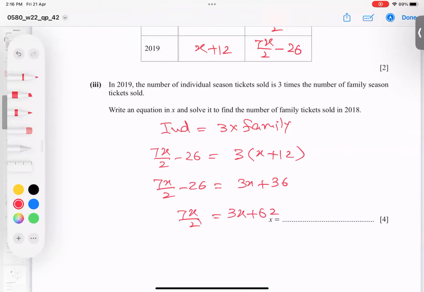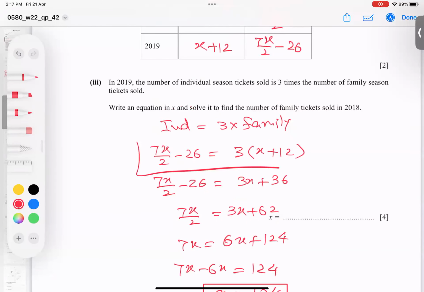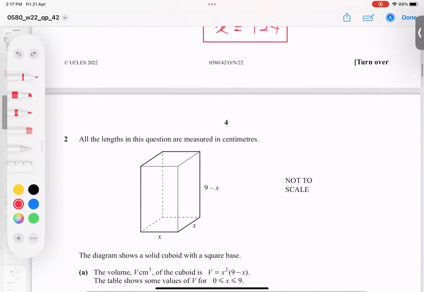Now I can multiply by 2 there. So 7X equals 6X, 2 into 3 is 6X, and 2 twos are 4, 2 sixes are 12, and it comes here as 124. Subtract, so 7X minus 6X equals 124. So X is 124. Alhamdulillah. First he said make the equation, so this is this part. Write the equation in X, and then he's asking to find out the X value. I hope you got the idea. Let's go for the next question.